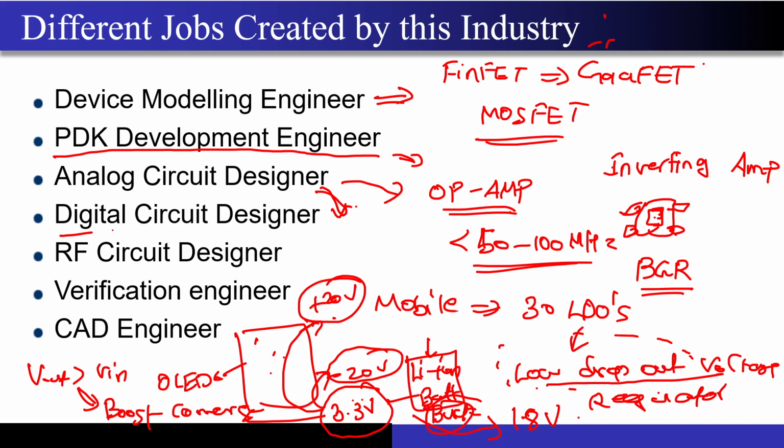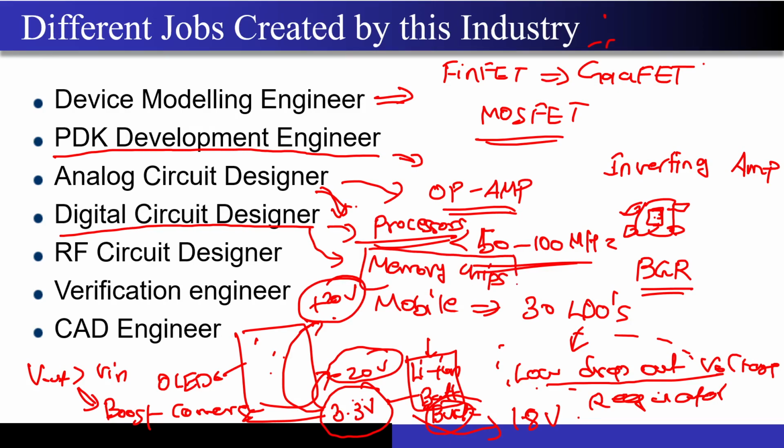Then there are digital circuit design engineers, guys, right? What are their jobs? They design the processors and all the digital chips that you have studied, right? For the processor, I can also make a sub classification and include the memory chips as well. You must have studied about the RAMs and ROMs, or at least heard about the cache memory, RAMs and ROMs. Again, they are designed from MOSFETs and transistors only, right?